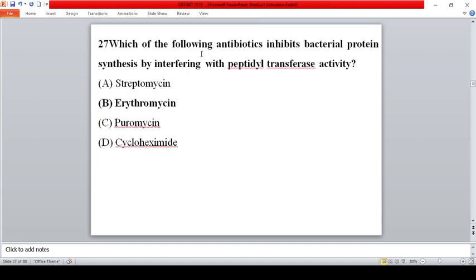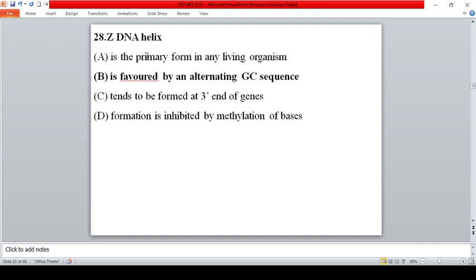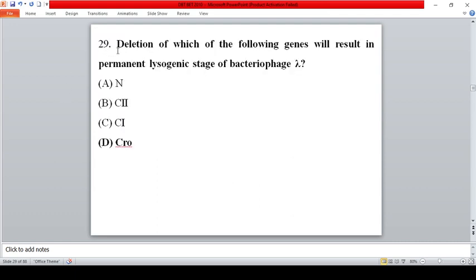Which of the following antibiotics inhibits bacterial protein synthesis by interfering with peptidyl transferase activity? Okay, so the correct option here is erythromycin. Okay, Z-DNA helix is favored by alternating CG sequences. Okay. Deletion of which of the following genes will result in a permanent lysogenic state of bacteriophage?